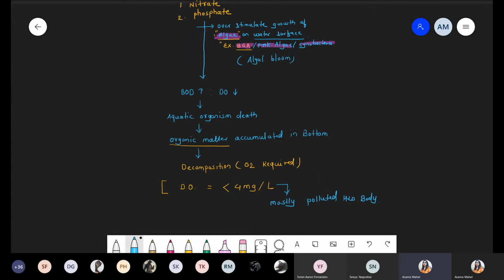High temperature, low temperature, harmful. High water, low water, harmful. High nutrient, low nutrient, harmful. So all the requirements should be present in optimum. They should be in moderate amount. That time we can say biodiversity can flourish, and biodiversity is present in high concentration. Okay, so this is the best example of eutrophication, that is aging of the lake due to algal bloom, excessive growth of cyanobacteria or algae on the water surface.